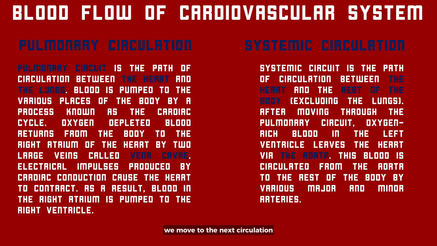We move to the next circulation, which is systemic circulation. The systemic circuit is the path of circulation between the heart and the rest of the body. After moving through the pulmonary circuit, oxygen-rich blood in the left ventricle leaves the heart via the aorta. This blood is circulated from the aorta to the rest of the body by the various major and minor arteries. What is the aorta? The aorta is the largest artery of the body and carries blood from the heart to the circulation system.